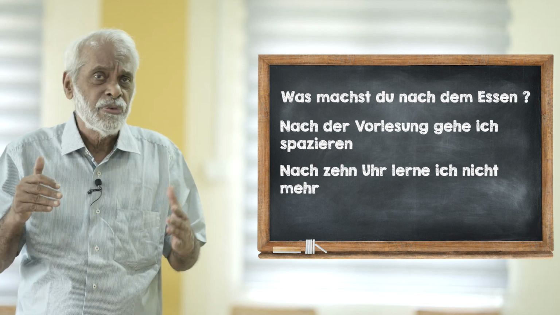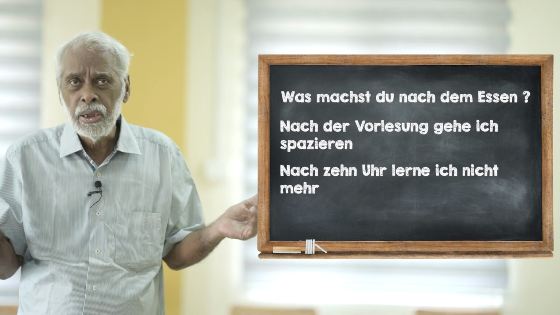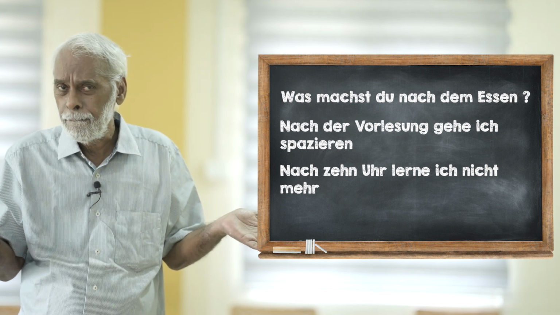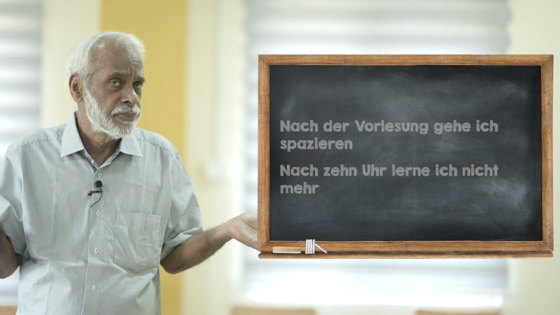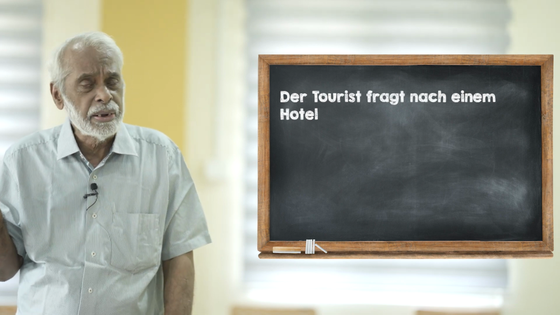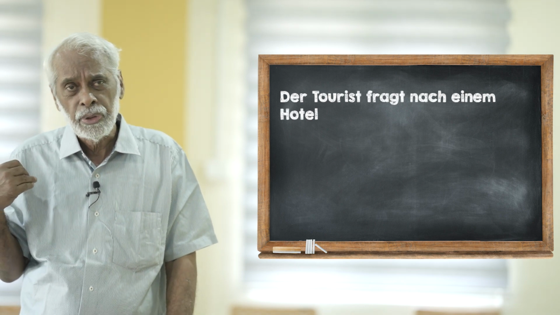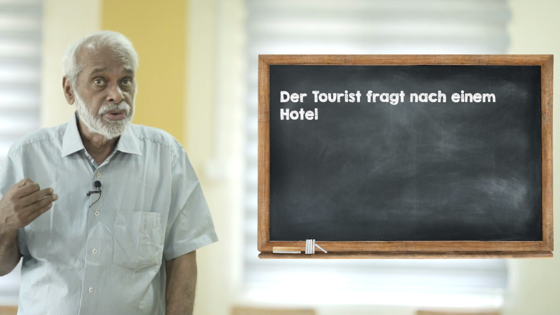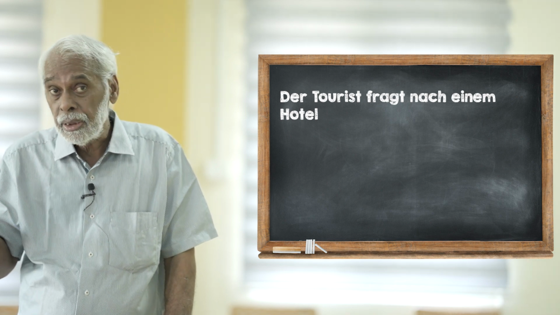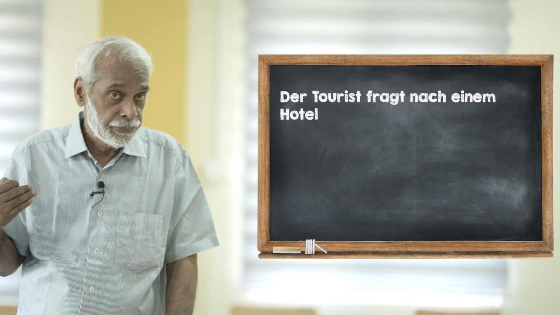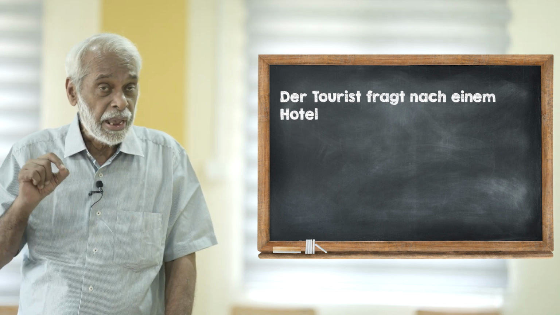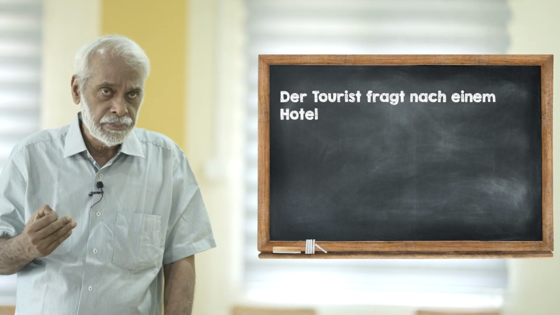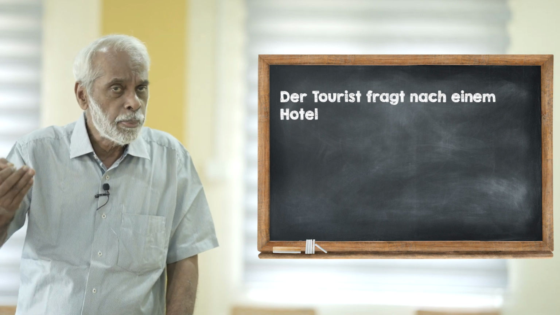Then we say that is weder lokal noch temporal. Look at the sentence. Der Tourist fragt nach einem Hotel. The tourist is inquiring about a hotel. Nach etwas fragen. To inquire about something.